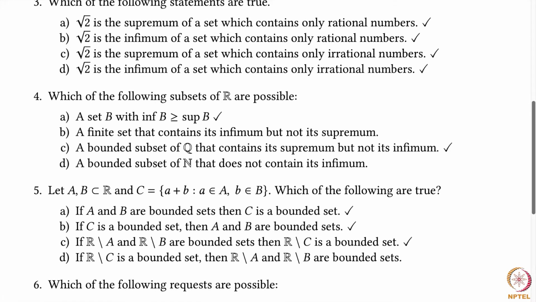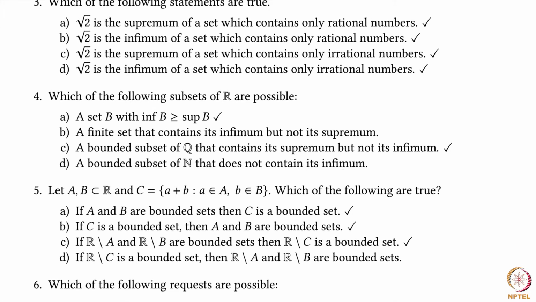So in a similar way, you can argue that if C is a bounded set, then A and B are bounded sets. I would suggest the way you argue this is assume that one of A or B is unbounded, then show that C will also have to be unbounded. One easy way to see that is to first assume for simplicity that the set B has the element 0. If the set B has the element 0, then the set C contains A as a subset. Therefore, if A is unbounded, C will also have to be unbounded.